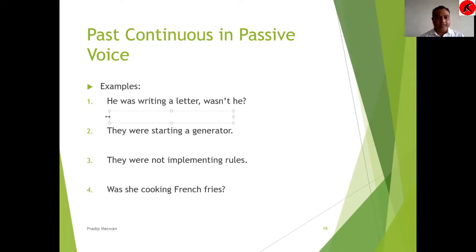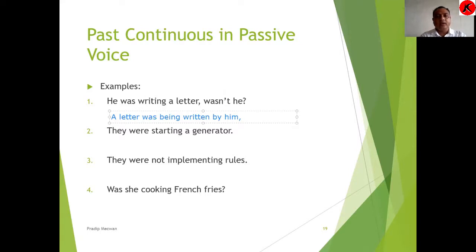He is the subject, was writing is the verb, and a letter is the object. So we will bring this object, a letter, to the front. A letter was being written by him. We have solved this sentence up to here. A letter was being written by him. Now let us talk about the question tag.